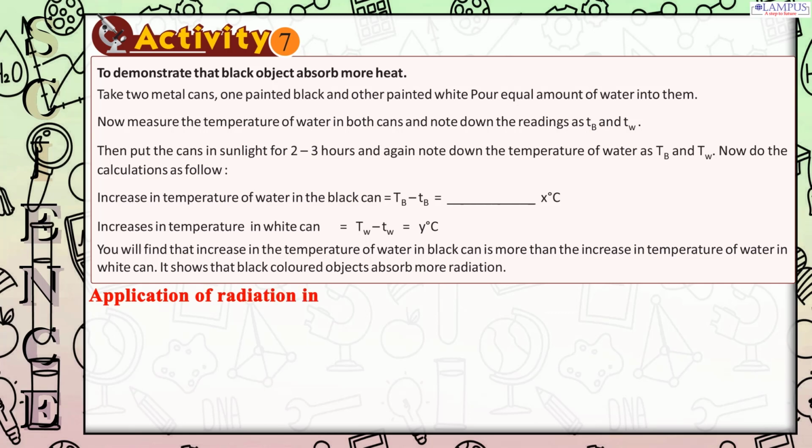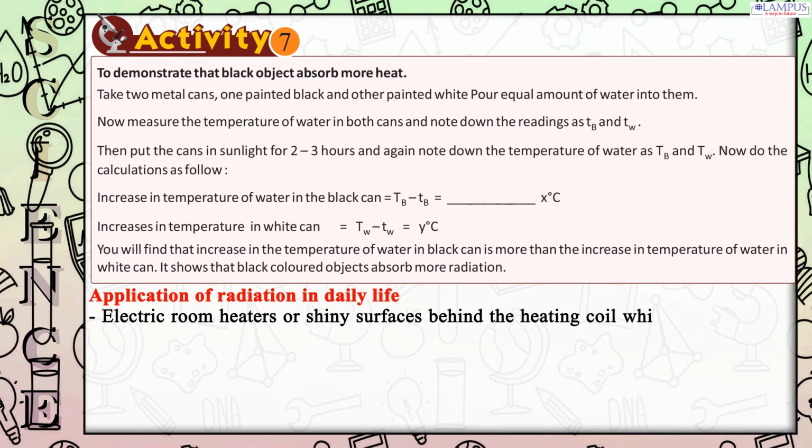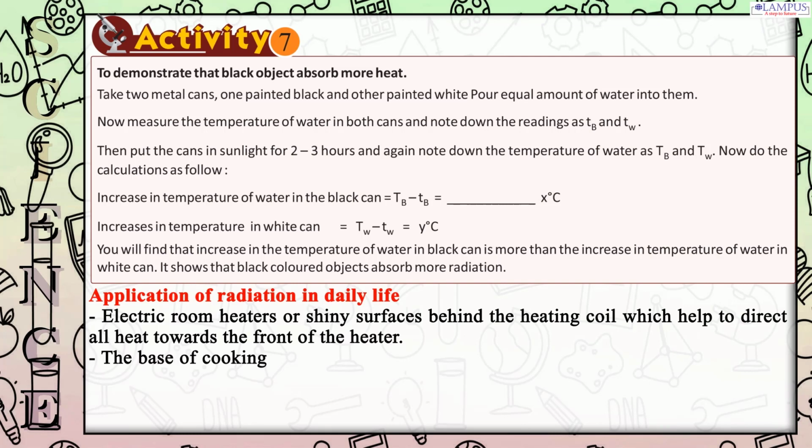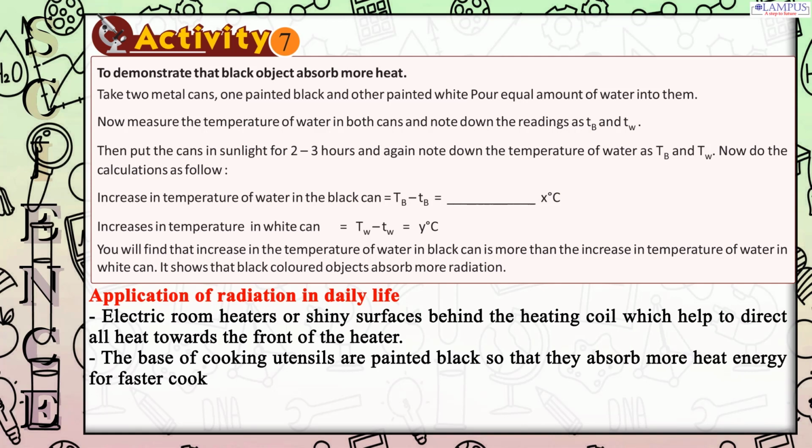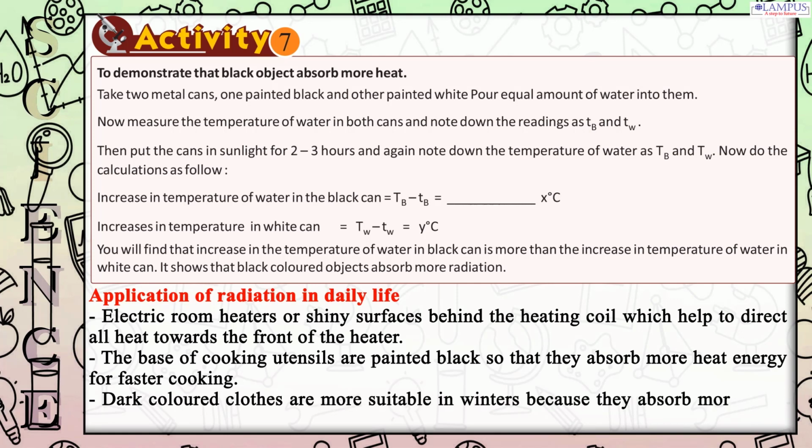Application of radiation in daily life. Electric room heaters have shiny surfaces behind the heating coil which help to direct all heat towards the front of the heater. The bases of cooking utensils are painted black so that they absorb more heat energy for faster cooking. Dark-colored clothes are more suitable in winters because they absorb more of the sun's heat.